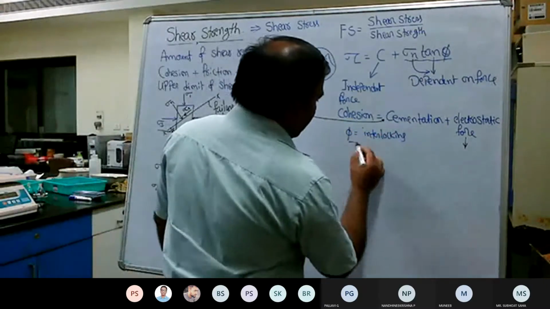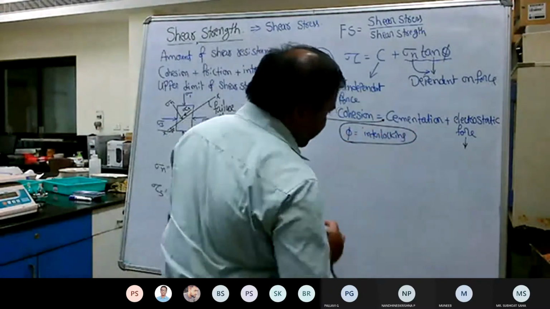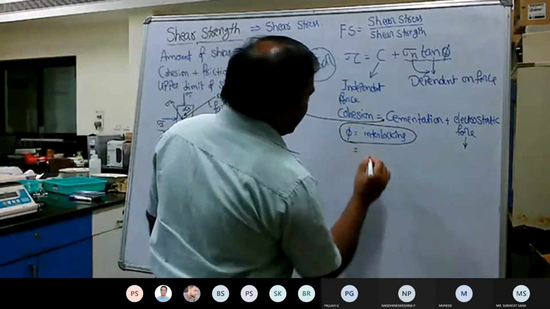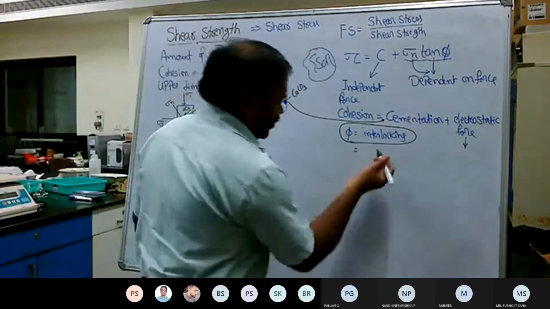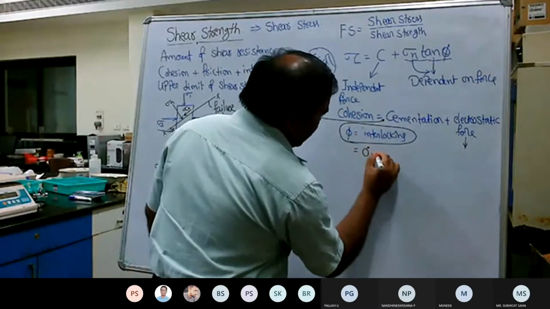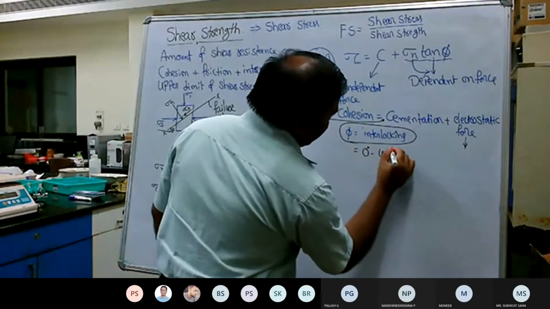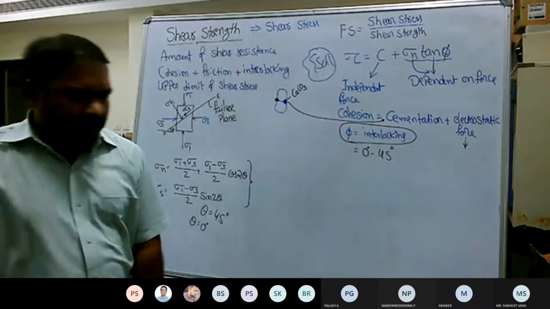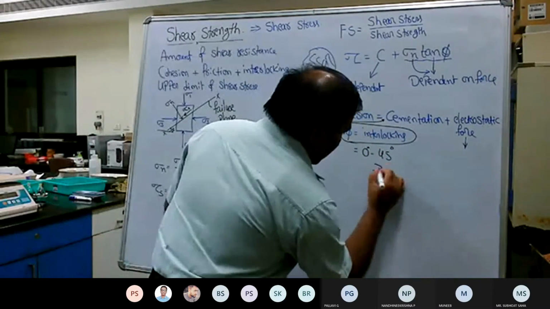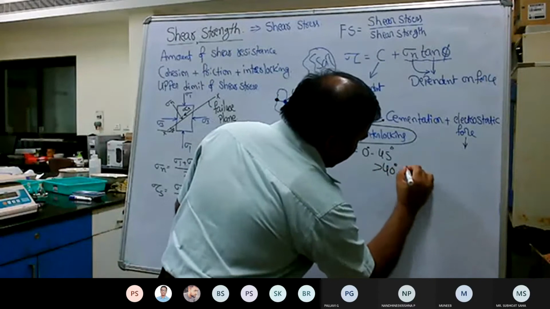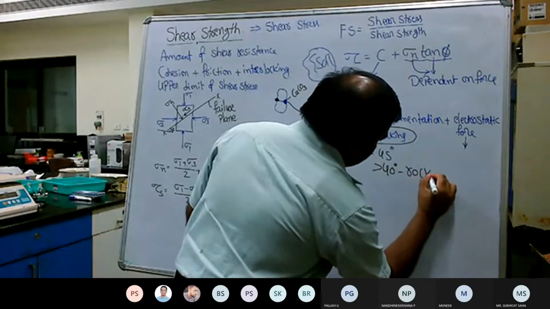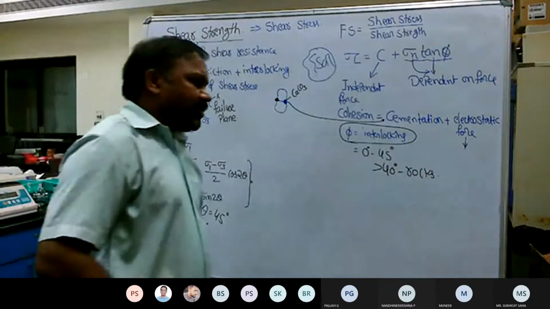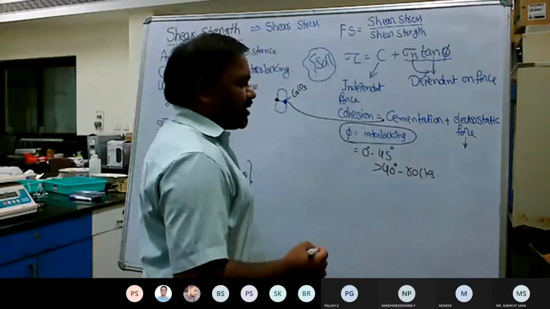Now, when I talk about interlocking and the angle of internal friction phi, we can consider a wide range of values of phi. It starts from as low as 0 and we can see it as high as even 45, 50. Usually above 40 is possible for rock masses. Above 40 is usually possible in the case of rocks, not soils. Even up to 40 is not possible for soils unless you take coarse sand.